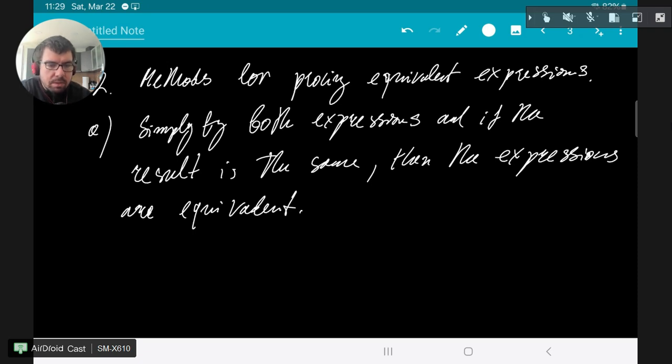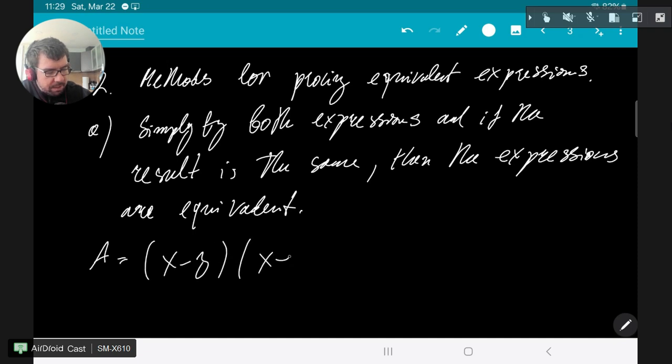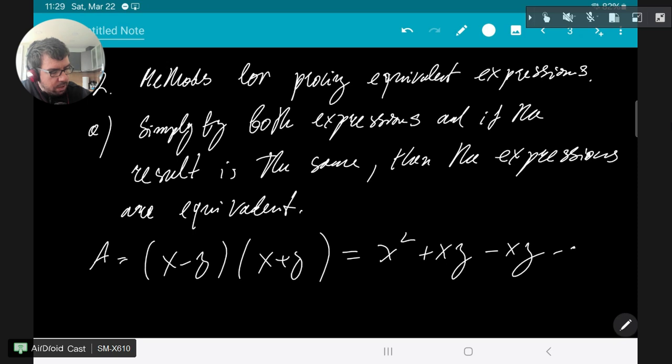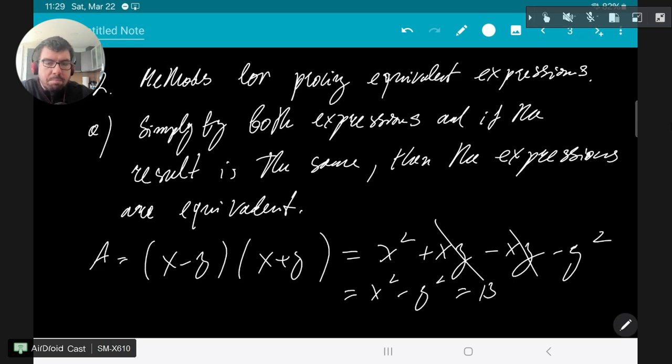Later we'll have a more involved example. For instance, if a is x minus y times x plus y, I multiply each with each, so I get x times x, x squared, plus xy minus xy minus y squared. These cancel and I get x squared minus y squared, which is the same as b. All right, and in this way I prove that a and b are identical, basically.